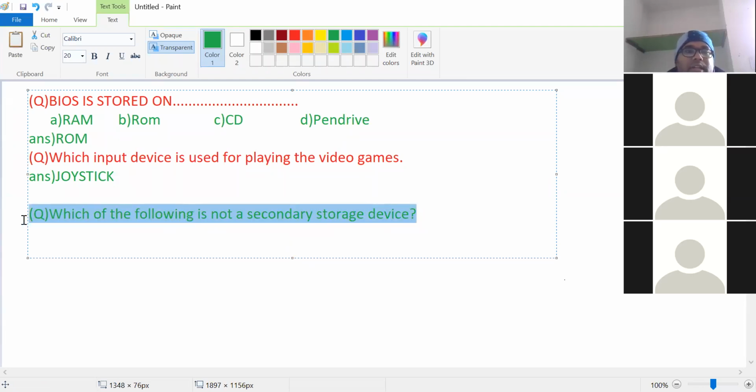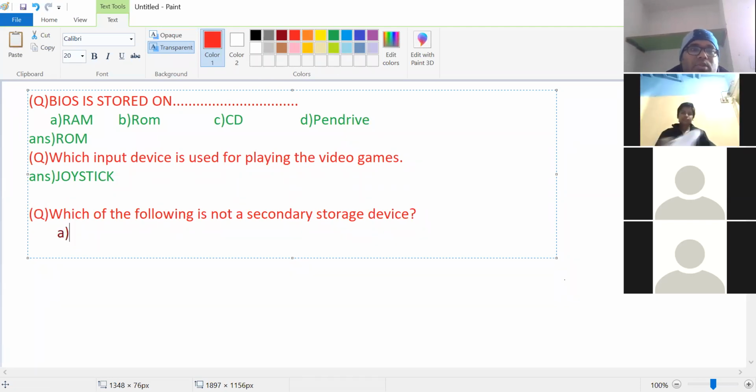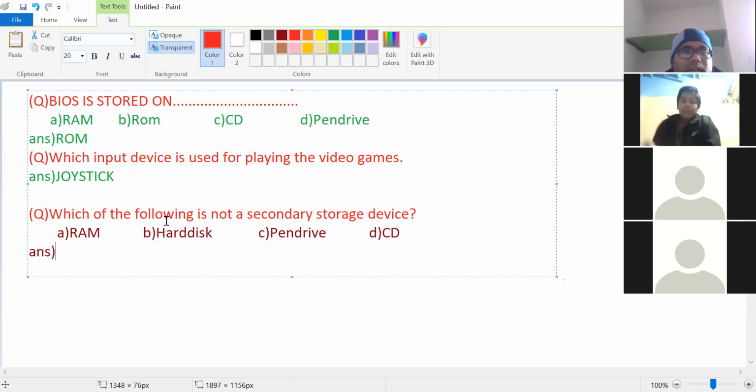Which of the following is not a secondary storage device? Options: A RAM, B hard disk, C pen drive, D hard disk, pen drive, CD. Answer this question, everyone. What is the correct answer?